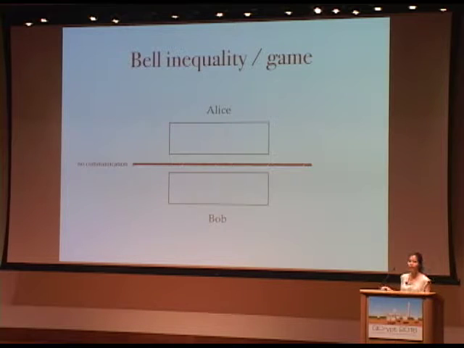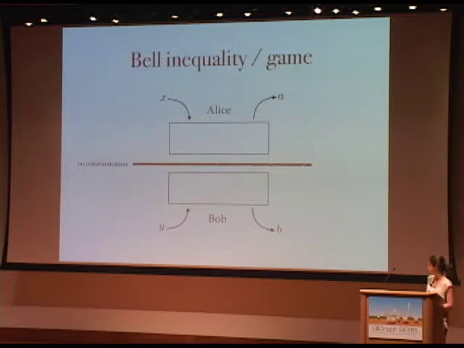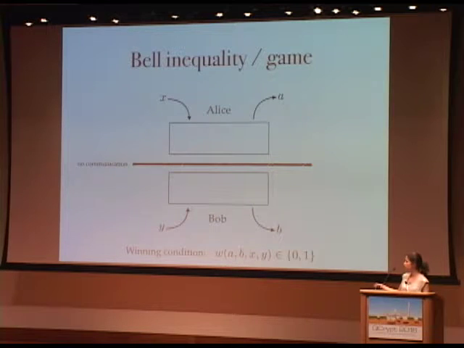And as in all scenarios when dealing with Bell inequalities, during the time of the interaction, the time of the game, these two components are not allowed to communicate. Okay, so this is this wall that Roger had. Okay, now the game starts, the interaction starts. So Alice and Bob use their inputs, X and Y in this talk, to interact with their components, and they get the outputs A and B. And then the game is defined via a winning condition. Okay, this is a function here, W, of the values of A, B, X, and Y, a function to 0 and 1, stating whether they lose or win the game. Okay, so this defines a specific game.